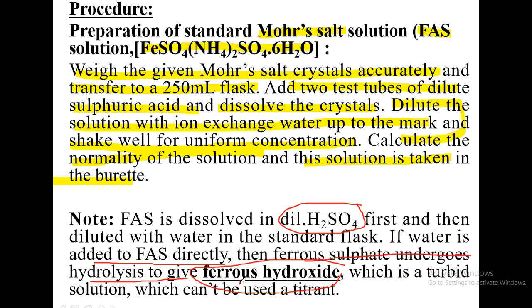Ferrous hydroxide is a turbid solution which cannot be used as a titrant, which cannot be taken in a burette, because that turbid solution cannot be used as a titrant.